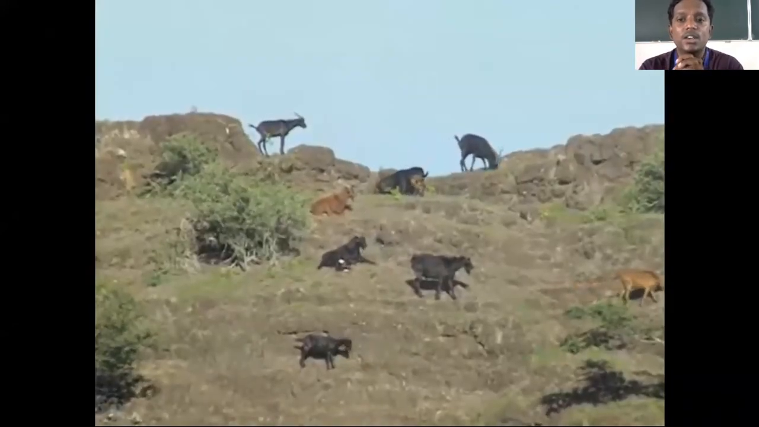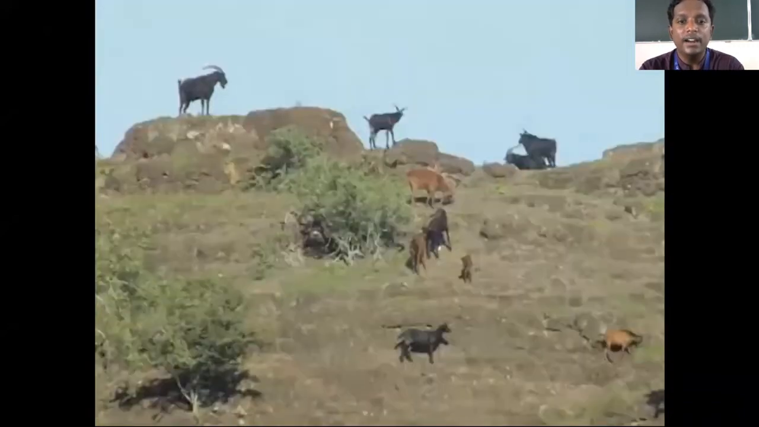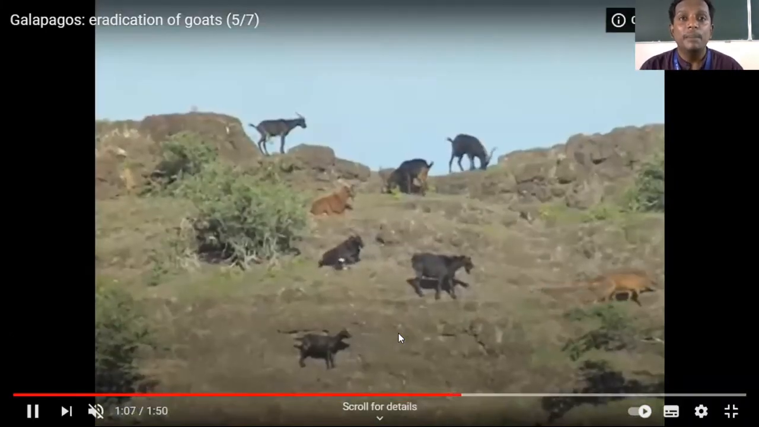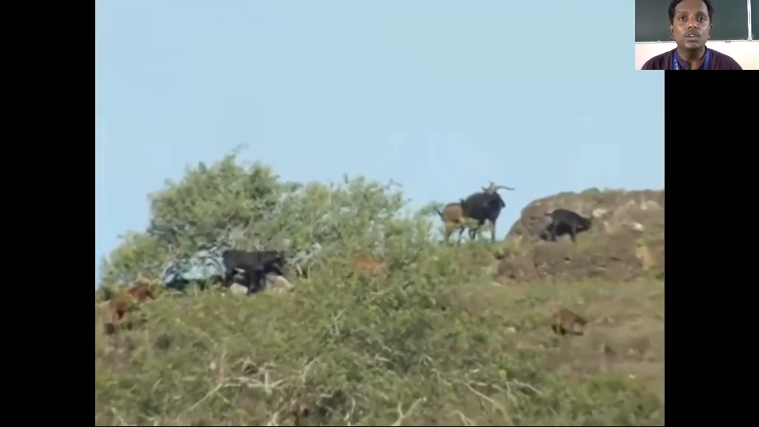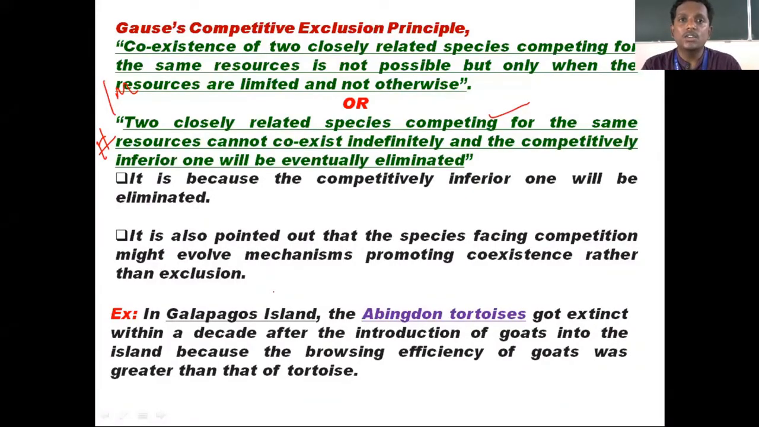Now you can see these goats. They are very fast feeders, and you can see the level where they can reach, and they are even feeding on the trees there. The feeding efficiency of the Abingdon tortoise was lesser compared to the introduced goats in this Galapagos Island. So now this is Gause's competitive exclusion principle. This slide is very, very important from the examination point of view. So take a screenshot of this. I'll move to the next slide.